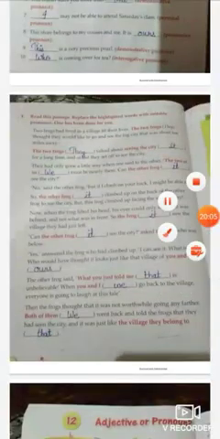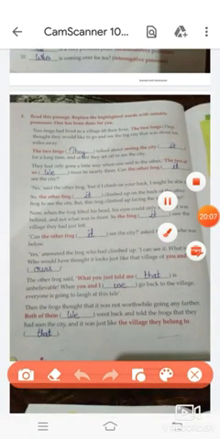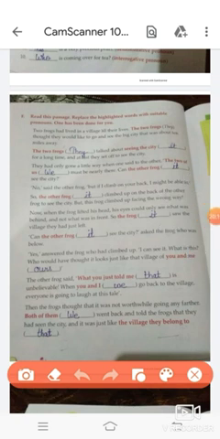Now last question of this chapter is, you have to replace the highlighted words with the suitable pronoun. So first we will write they, then it, then we, then it, us, that, we, that.